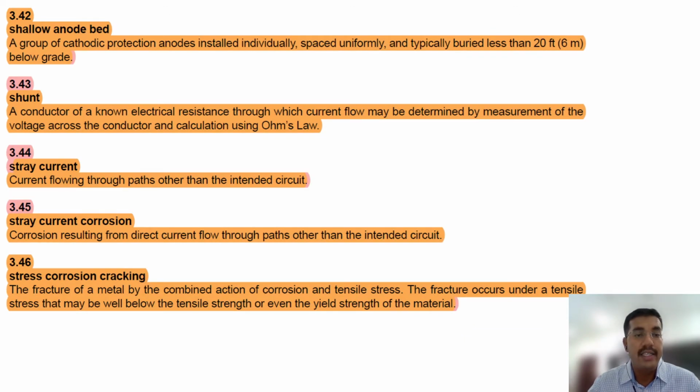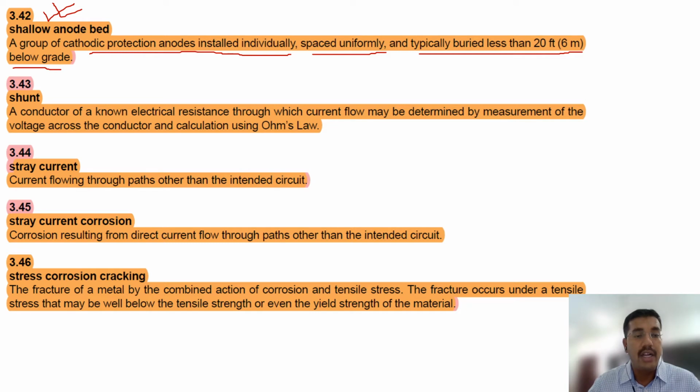Shallow anode bed, this is again important. This always comes in closed book questions. A group of cathodic protection anodes installed individually, spaced uniformly, and typically buried less than 6 meters below grade is called shallow anode bed. Deep anode bed is more than 15 meter, and shallow is 6 meter.